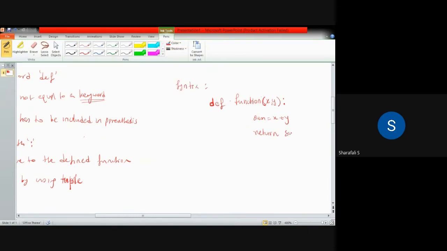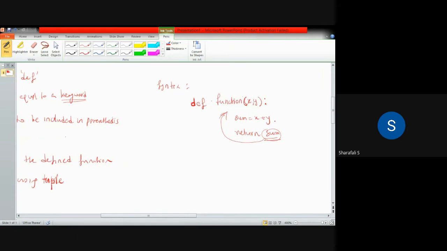So return sum. This statement will return the value sum to the defined function of x comma y. This is the operation performed by the function, the function operation. So this is how we define the function.